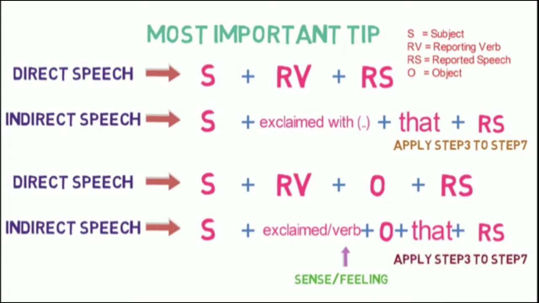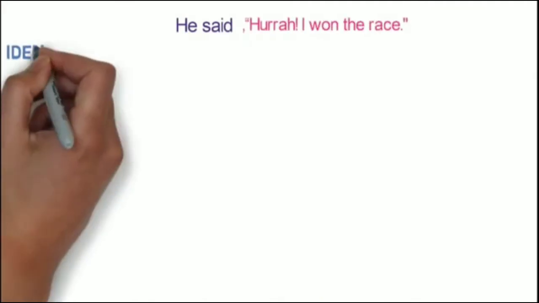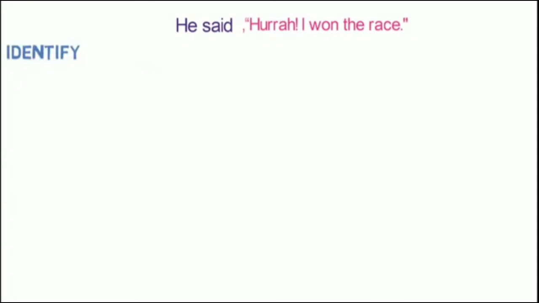Now we have learned the 7-step formula and an important structure. Let's understand the application of these steps with an example. He said, "Hooray! I won the race." Step 1 is identify. Here, he is the subject, said is the reporting verb, the pronoun is I. The sentence is in simple past and hooray is the exclamatory word.